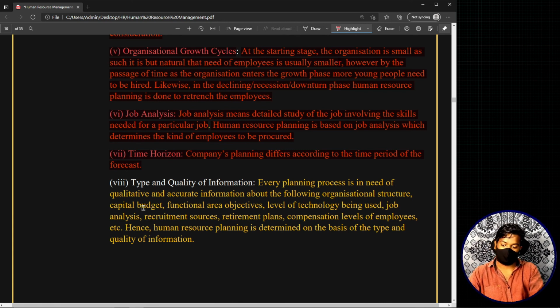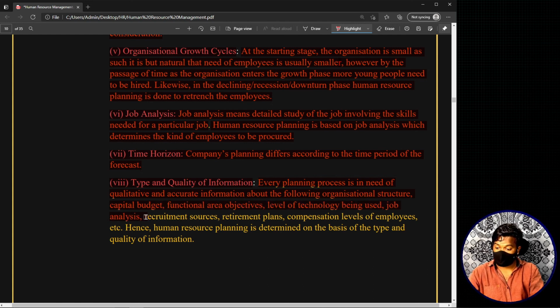Now, the last internal factor that affects the human resource planning in an organization is the type and quality of the information. This we have already read as one of the challenges in human resource planning, that is the type and quality of the information. See, every planning process is in need of qualitative and accurate information about the following: organizational structure, capital budget, the functional area objectives, the level of technology being used, the job analysis, the recruitment sources, the retirement plans, the compensation level of employees, that means the basic salaries running in the organization, etc.